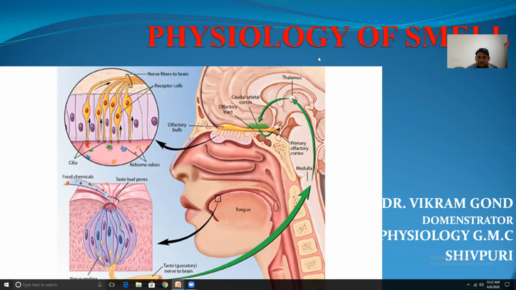Today is a very important topic in physiology of smell. In the previous class, we discussed the physiology of smell, its introduction and olfactory receptors. Now we discuss the olfactory pathway. Let us start.